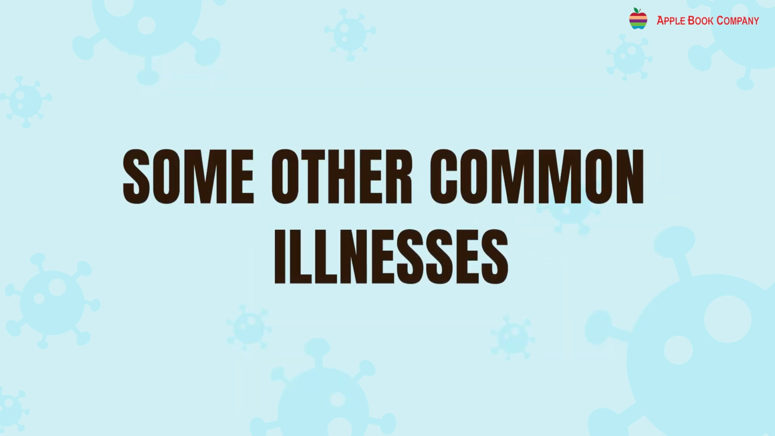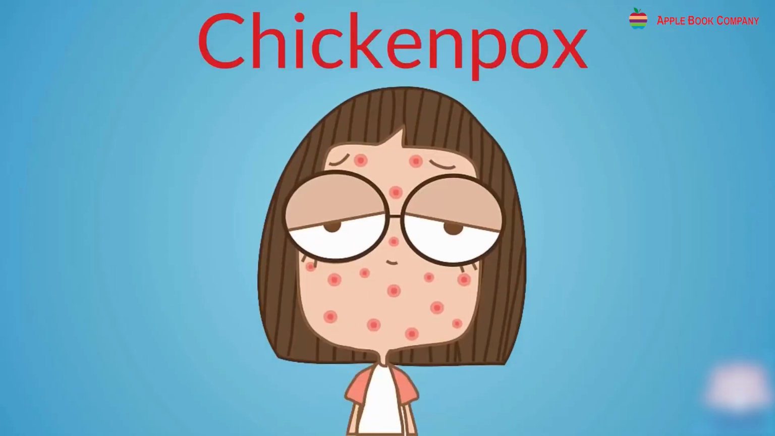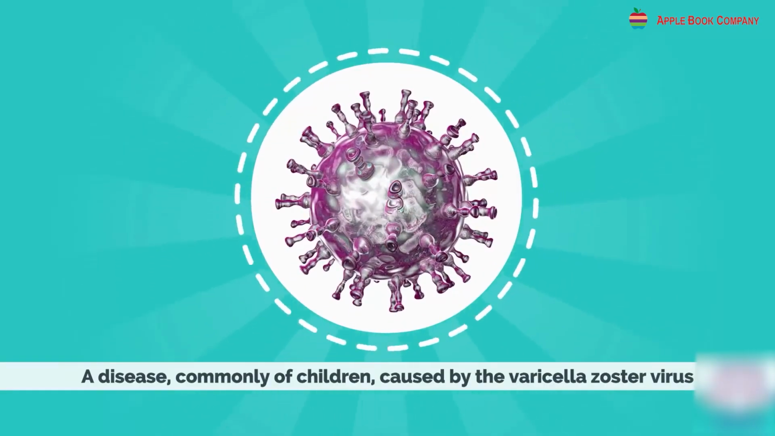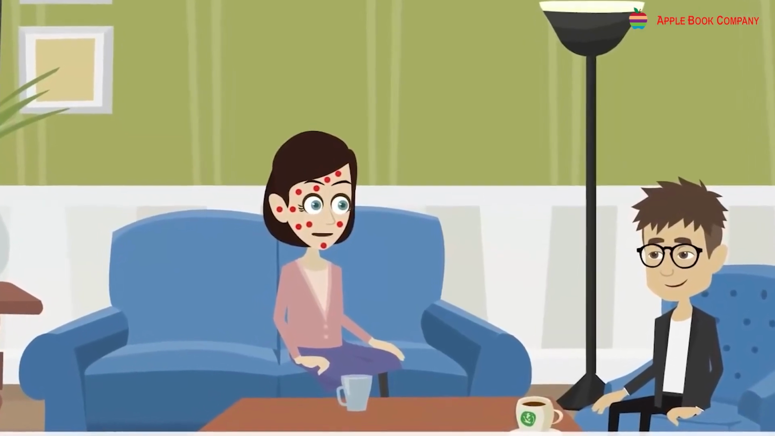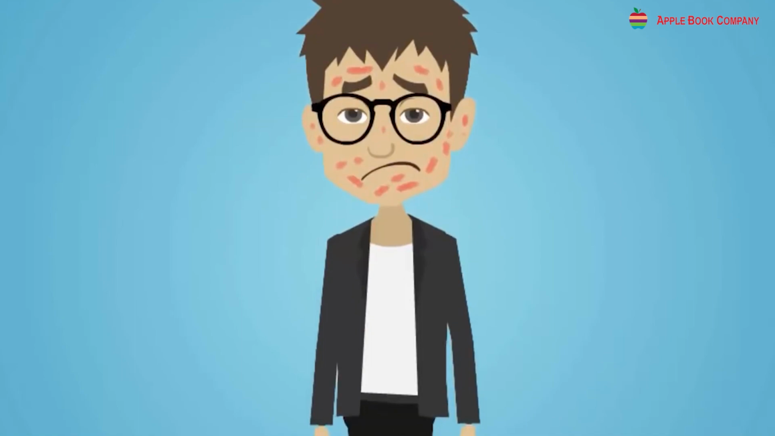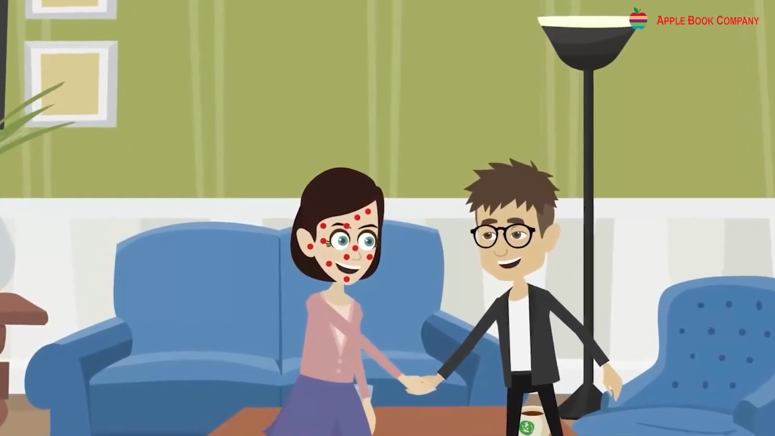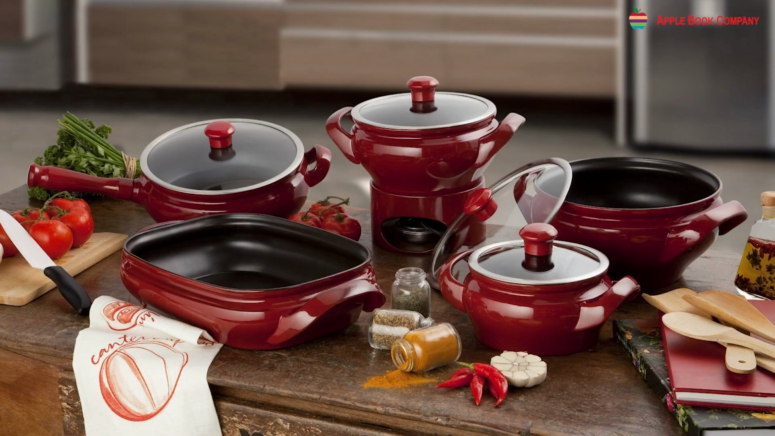Some other common illnesses. Chickenpox. It is the most common disease in children, especially under 10 years of age. It is caused by varicella zoster virus. It is a highly contagious disease. The virus of chickenpox is discharged through coughing, sneezing, etc. Being an infectious disease, it also spreads through clothing, beds, or utensils.